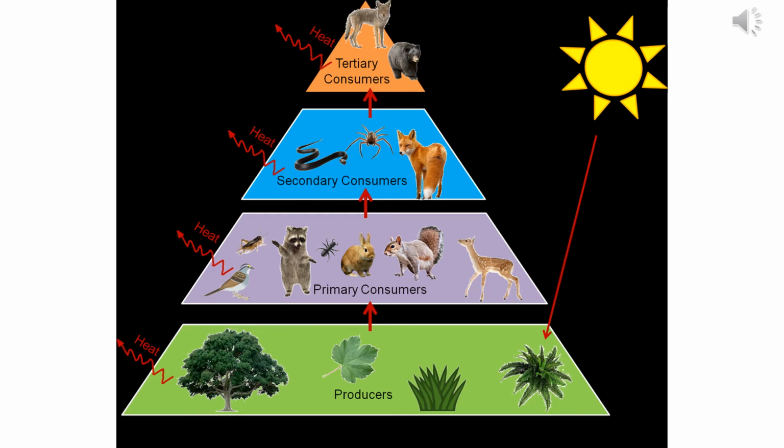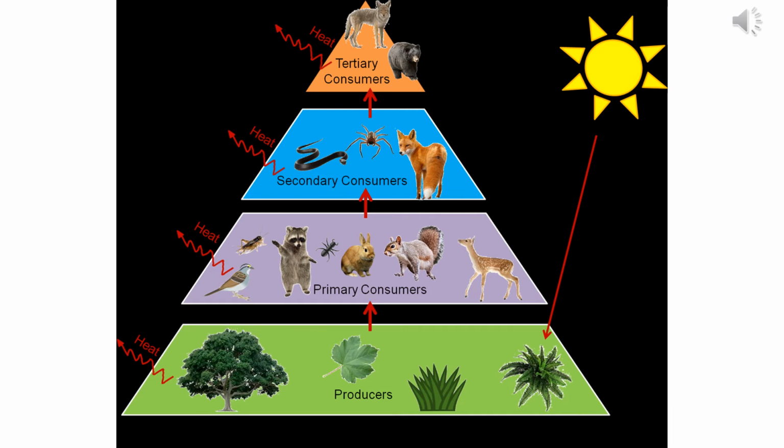Now at the second trophic level, there are the primary consumers who are eating the producers directly, and they are obtaining the energy from the producer. Then at the third level, there are the secondary consumers.